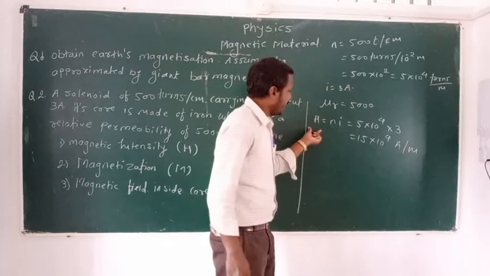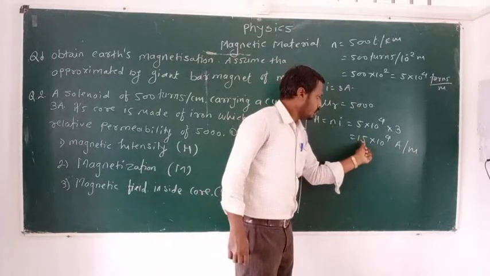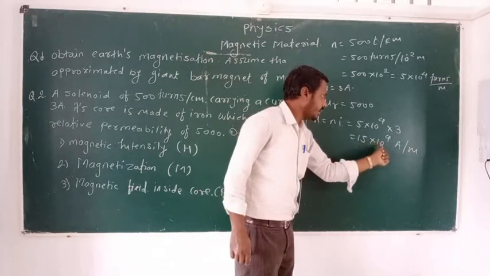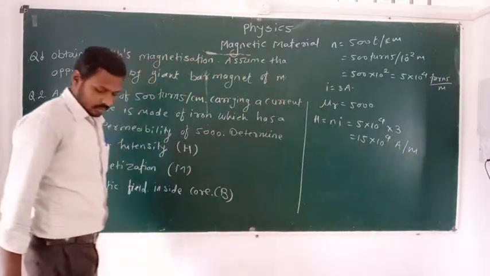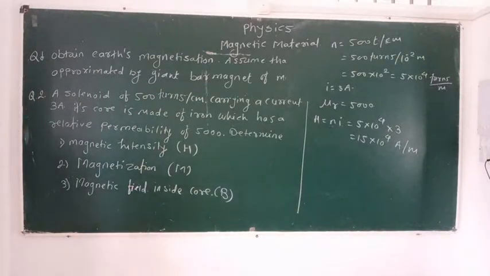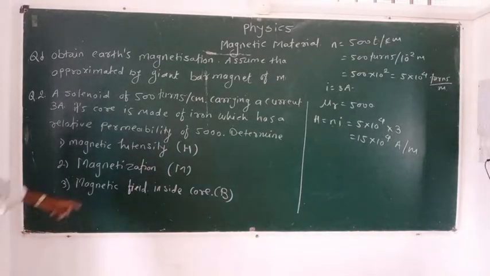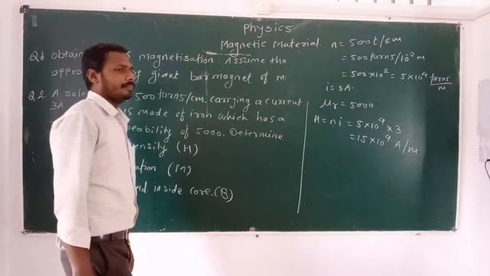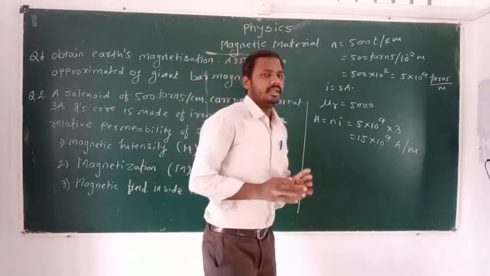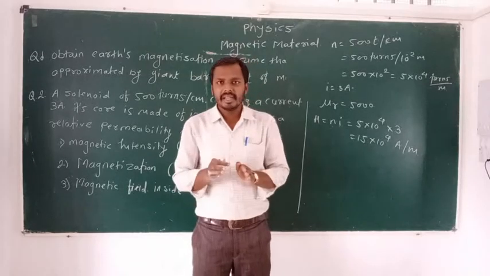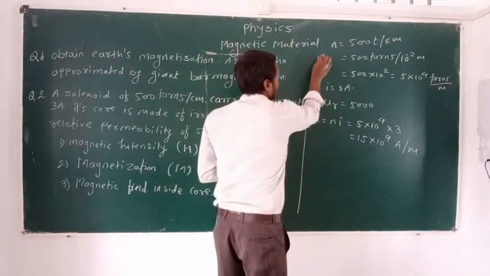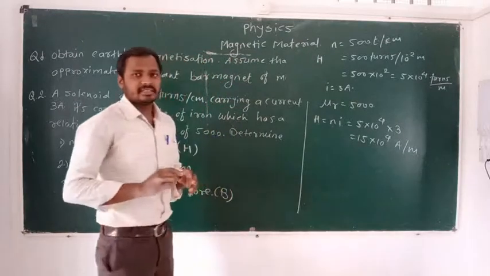Then we can write here H is equal to 15 multiplied by 10 raised to 4 ampere per meter. Okay, now the second point is magnetization. We know that when any material is kept in a uniform magnetic field of intensity H, that material gets magnetized.